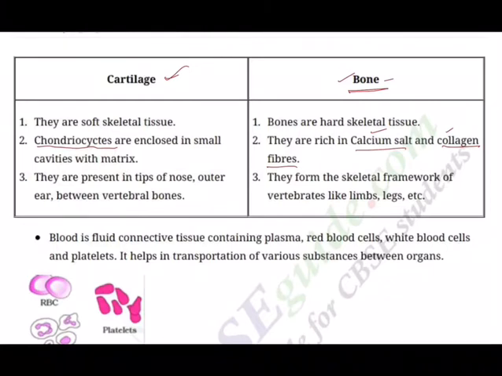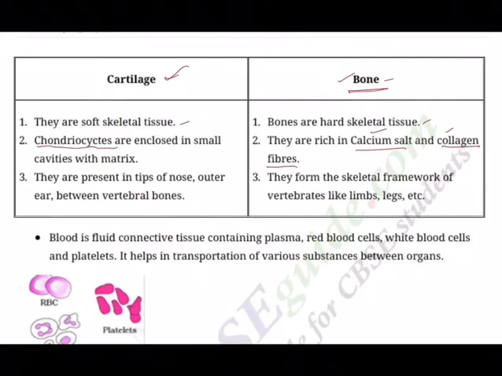So what is the difference between cartilage and bones, which come under specialized connective tissue? Cartilage is a soft skeletal tissue. Bones are hard skeletal tissue. As I said, cartilaginous cells are called chondrocytes, enclosed in small cavities with matrix. Bone osteocytes are rich in calcium salt and collagen fibers.